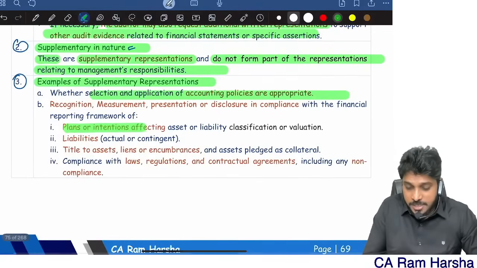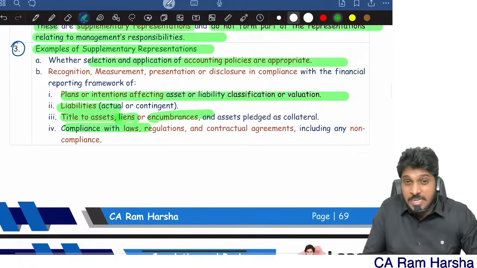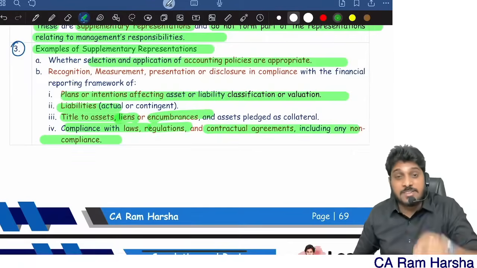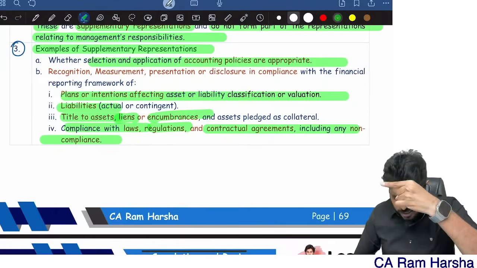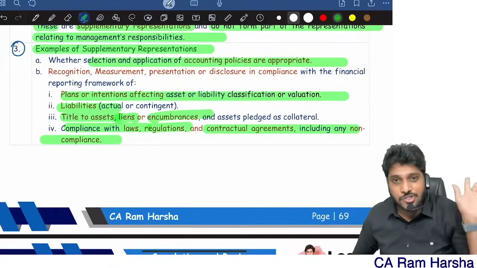Representations regarding assets and liabilities and valuation. Representation on title deeds, liens, encumbrances. Representation regarding compliance with laws and regulations. Representation on subsequent events. Representation on going concern matter. Representation on related party transactions. Any of these are all supplementary representations. That's it.